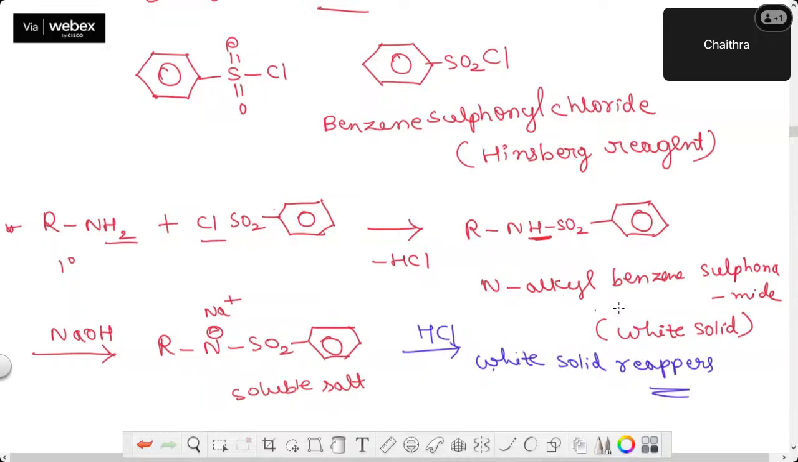I got N-alkyl benzene sulfonamide, which was a white solid. And when I made this mixture alkaline by adding aqueous NaOH, what happened? Whatever white solid was formed, that compound was soluble in excess of NaOH. To confirm whether it is primary or not, if you add HCl, that white solid reappears. That is the observation bit. Okay.